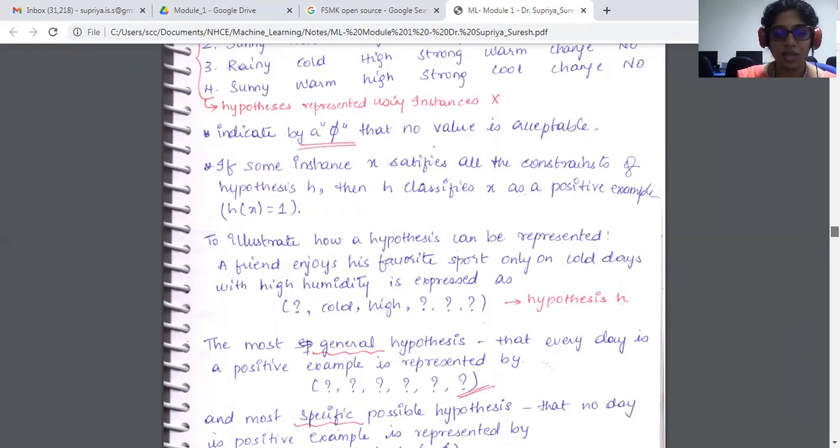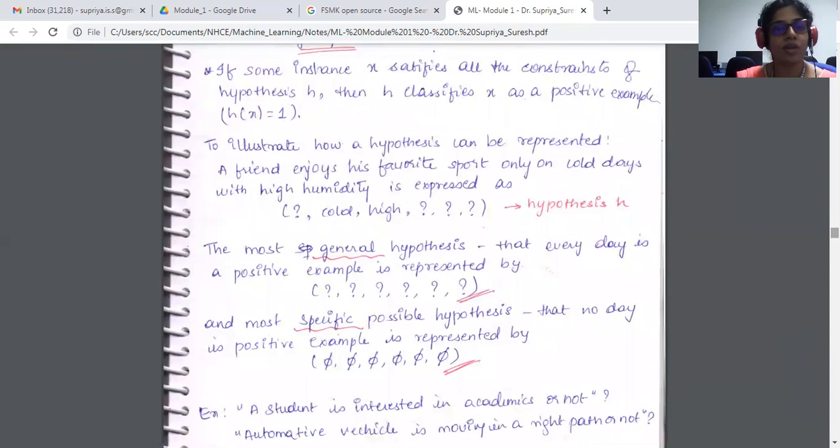There are another two more, which are very important to be noticed with concept learning. The most generic hypothesis: everything will be given a question mark, so that every day is a positive example. Every day is positive for him. Any condition, he's very generic. Anything is possible, so it can take any of the values. It is acceptable, so everything is written as a question mark.